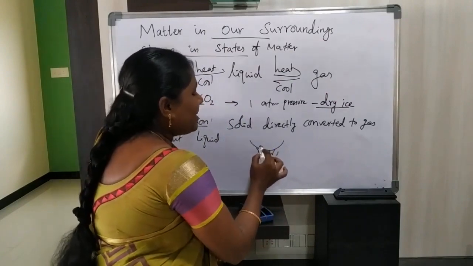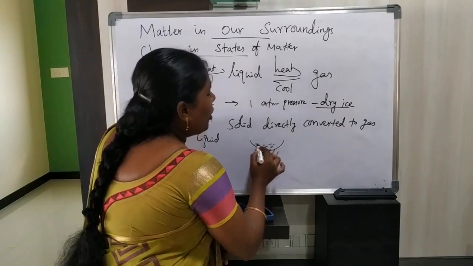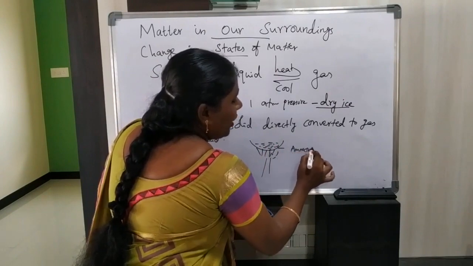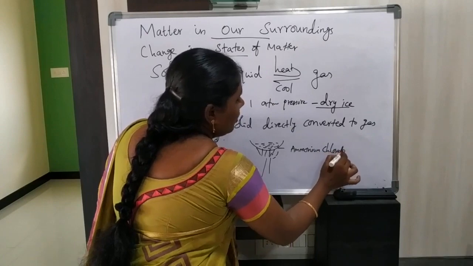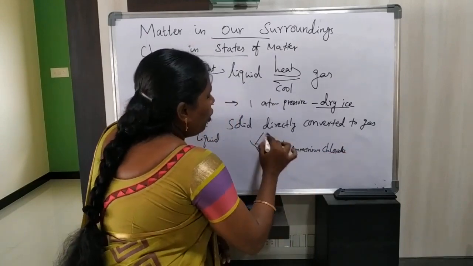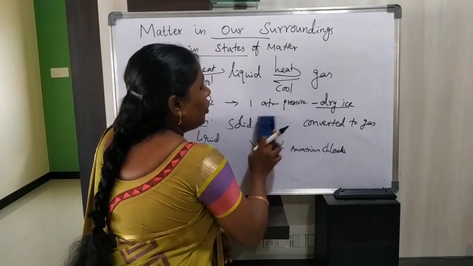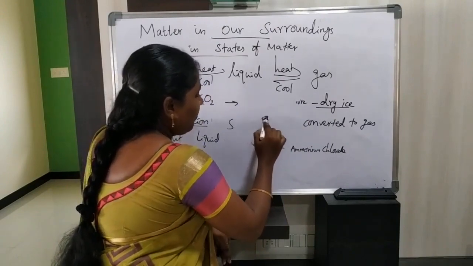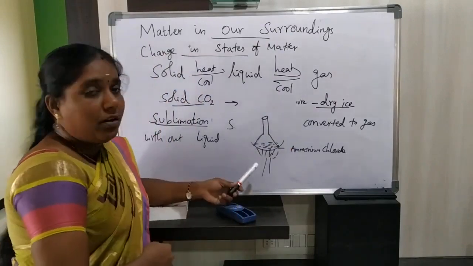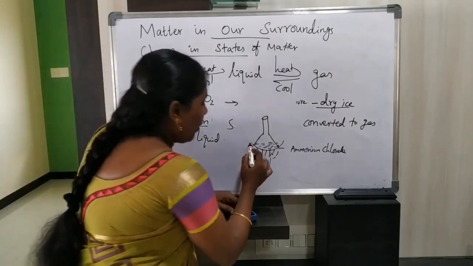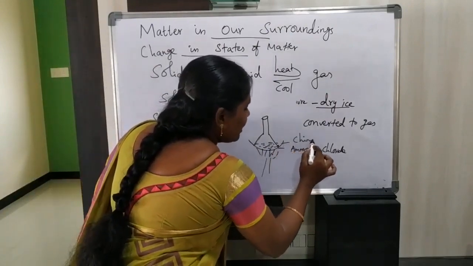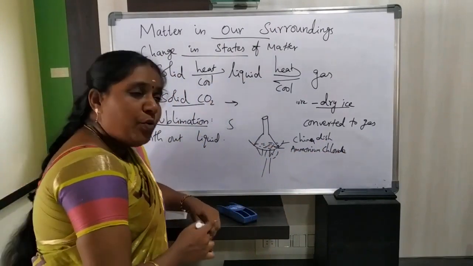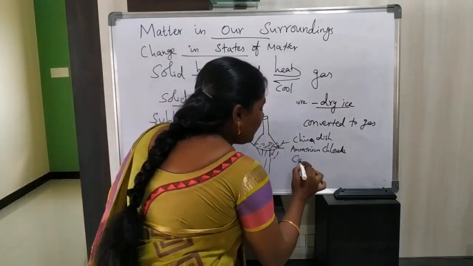On this china disc you take camphor or ammonium chloride, and you have to close this with the help of a funnel. Inside this china disc, you have to take ammonium chloride or camphor. Do you know what camphor is?